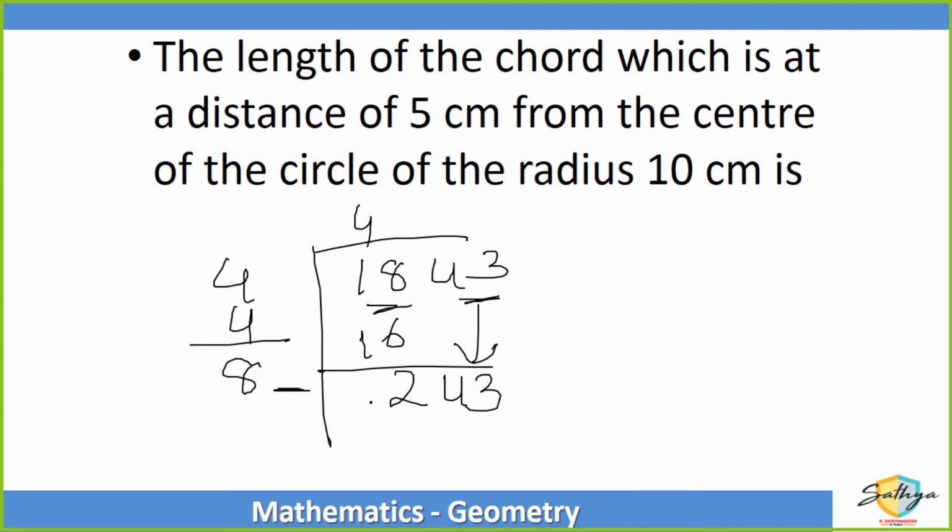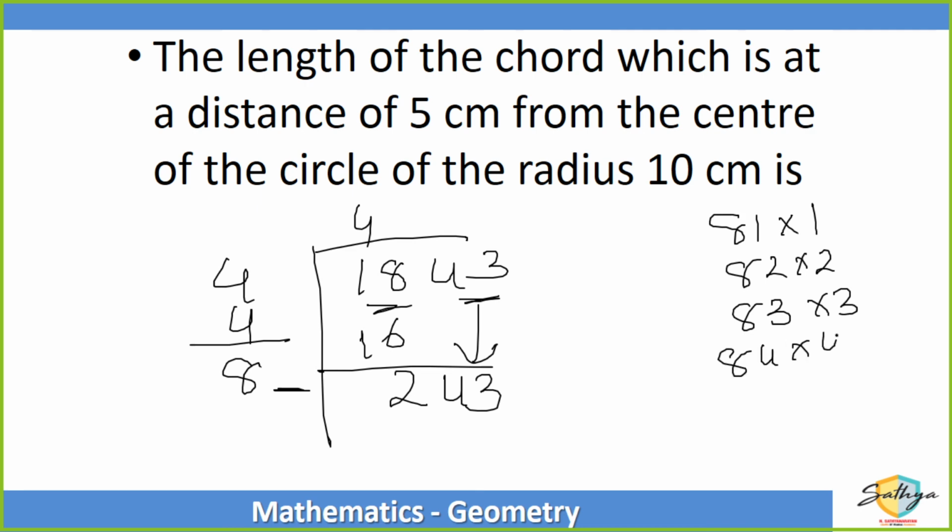यहां तक step समझ में आ गया? Okay. So अब which digit to put? I can do 81 multiplied by 1, or 82 multiplied by 2, or 83 multiplied by 3, or 84 multiplied by 4. The digits have to be the same. So which number, if I put here, will remove maximum from 243 without going over?